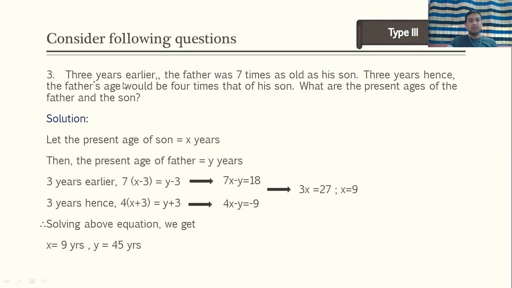Now what is given? 3 years earlier the father was 7 times as old as his son. अभी क्या दिया हुआ है, 3 साल पहले की बात दी हुई है. Then 3 years hence, 3 years after, the father's age will be 4 times that of his son. अभी यहाँ पे प्रेजेंट एज की कोई बात नहीं कर रहा है. एक तो 3 साल पहले की बात की जा रही है और 3 साल बाद की बात की जा रही है. ओके, और पूछा क्या गया है, what are the present ages of father and son.